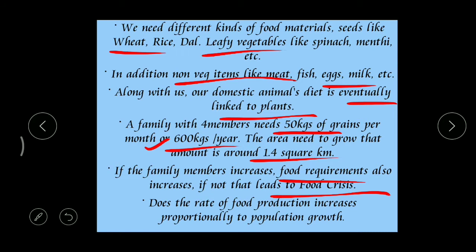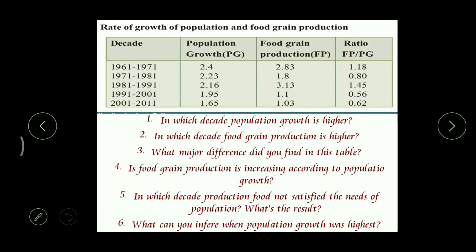That's why every year we get a hike in the rate of vegetables and food grains. When demand increases, automatically cost also increases. Got it?